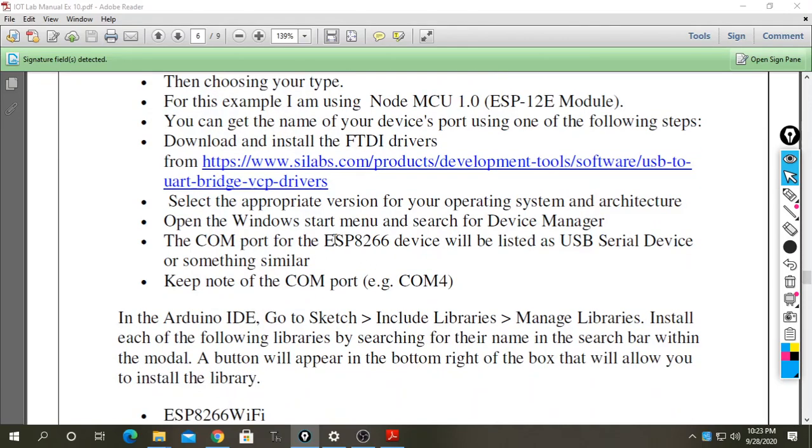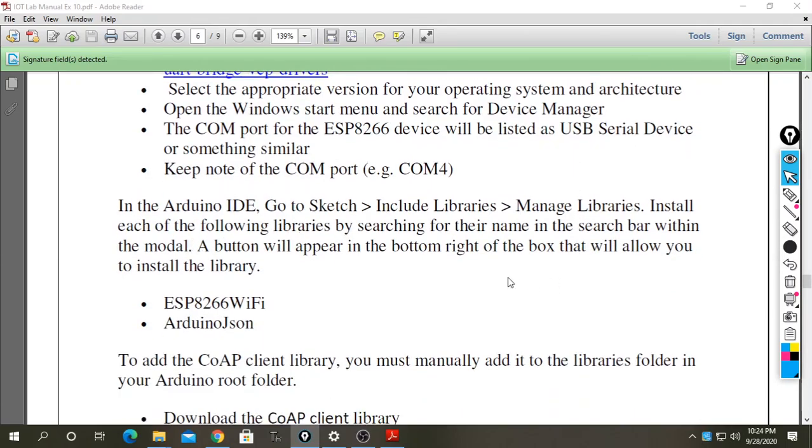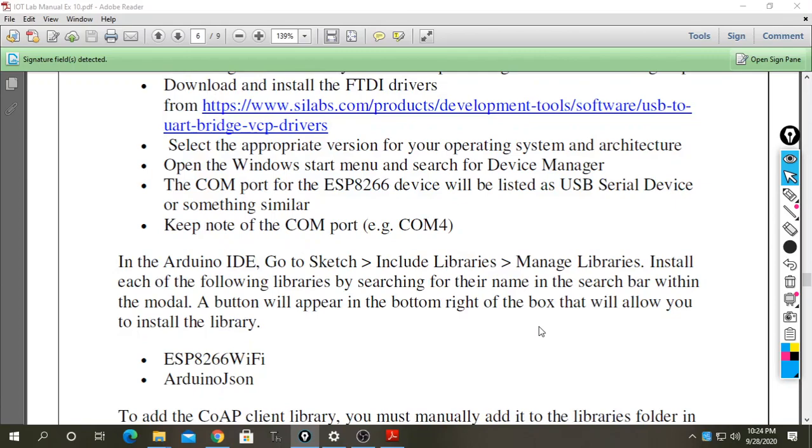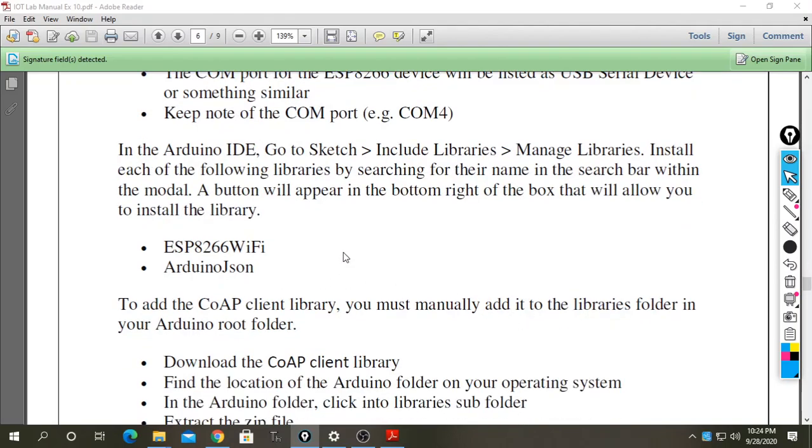Select the appropriate version of the operating system; of course, we are using Windows here. Note the COM port on which the device is listed and the USB serial device which is connected. Now in the Arduino IDE, go to Sketch and include library. After establishing the connection, before programming the device, we must include the library of the 8266.